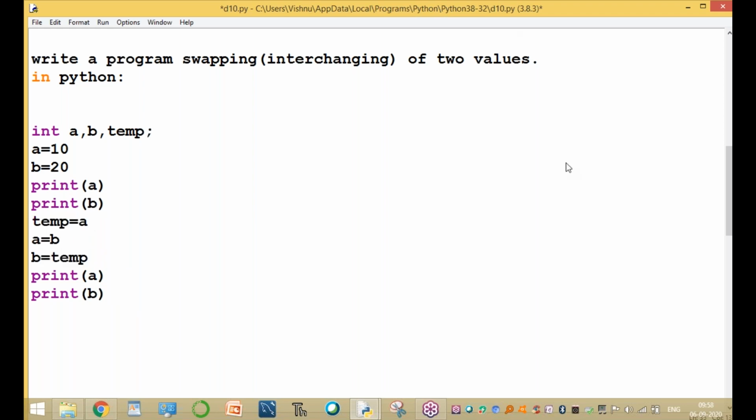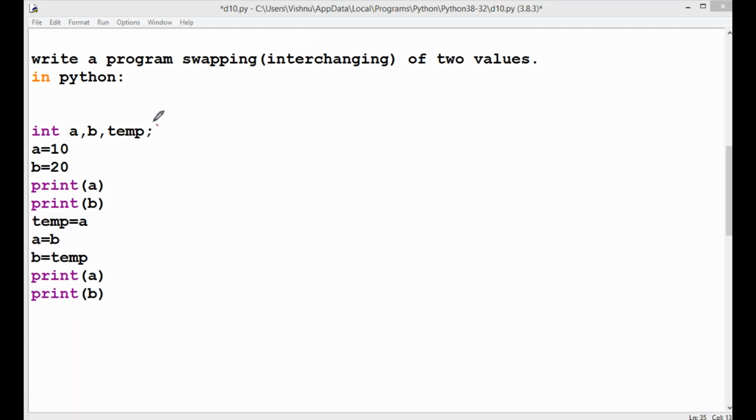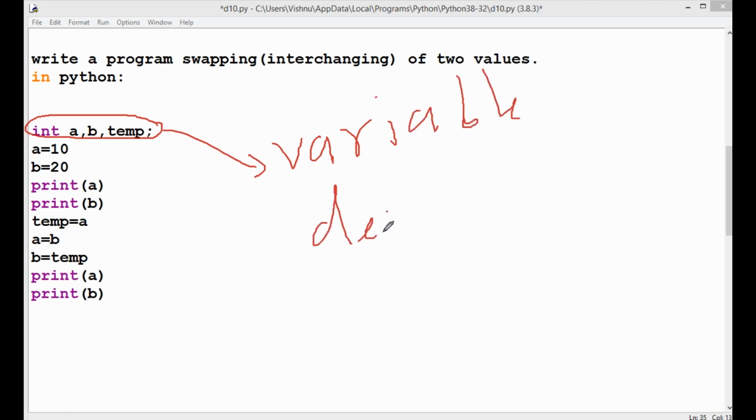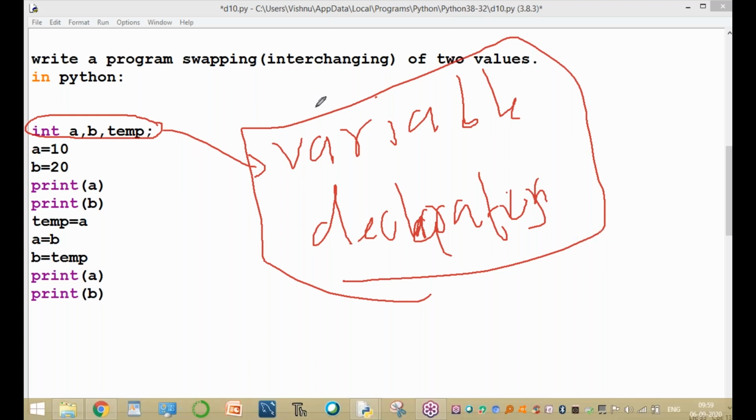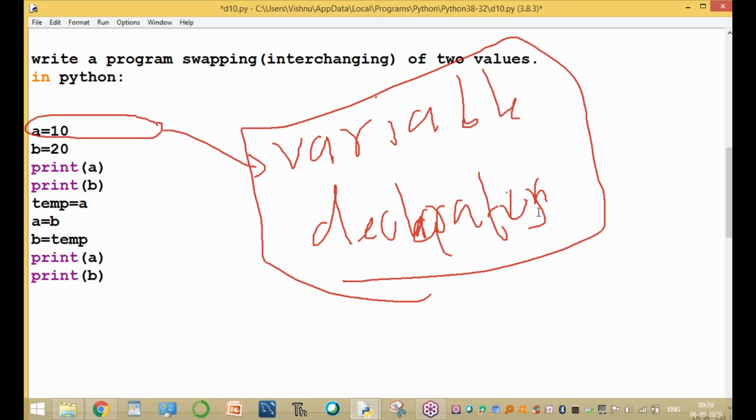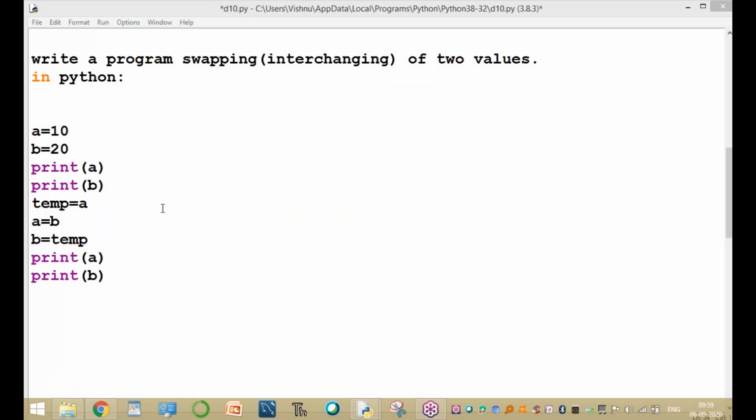And print is very important in Python. This statement is called a variable declaration. Here there is no need for variable declarations. Variable declarations are not required in Python. So that statement is not required in Python. Clear? Are you clear? This statement is not required, and no declaration part is required.